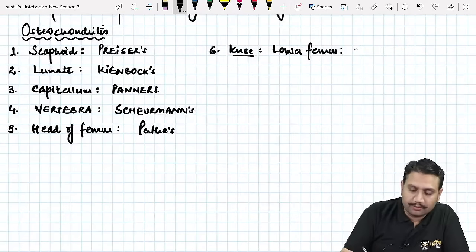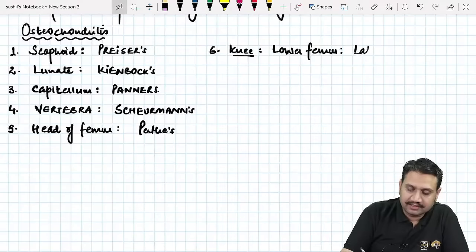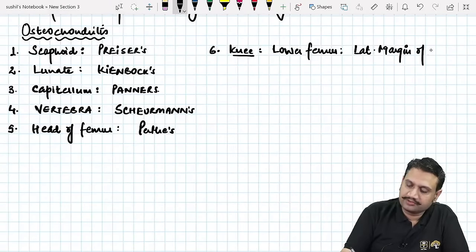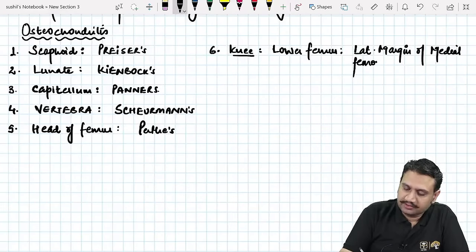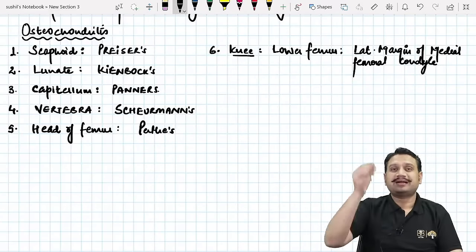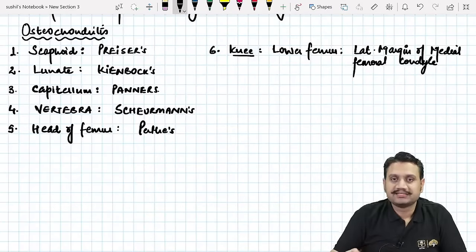So this one is common basically at the lateral margin of which femoral condyle? Your weight bearing condyle. The lateral margin of the medial femoral condyle. And why is it so common here? Because our weight bearing axis is passing that way. Okay, that is nearest to that area.